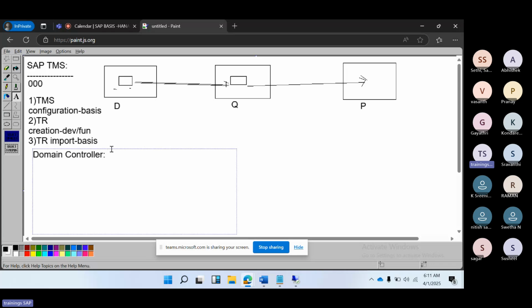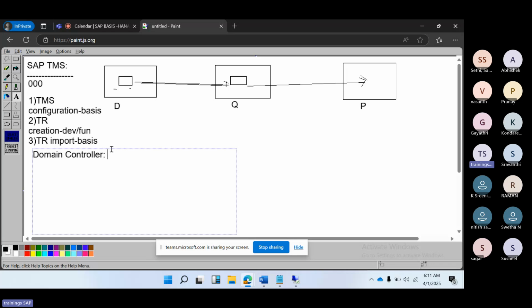We need a domain controller. Suppose, for example, you have branches in Hyderabad, Bangalore, and Chennai. Three branches, and one of them is the main branch. What will that main branch do? The main branch will control all the sub-branches and limit all their activities. That is called the controller.